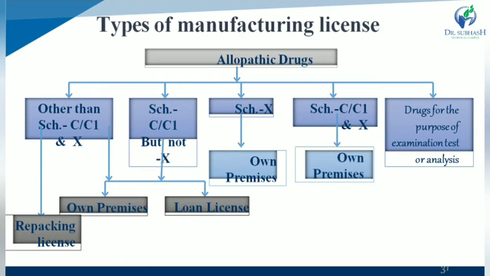And last one, drugs for the purpose of examination, test or analysis. So all are the types of manufacturing license. First one, allopathic drugs other than Schedule C, C1 and X. Second one, Schedule C and C1 but not X. Third one, particularly for Schedule X. Fourth one, particularly for Schedule C, C1 and X. And last one, drugs for the purpose of examination, test or analysis.